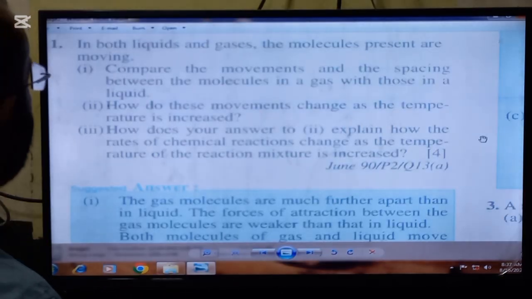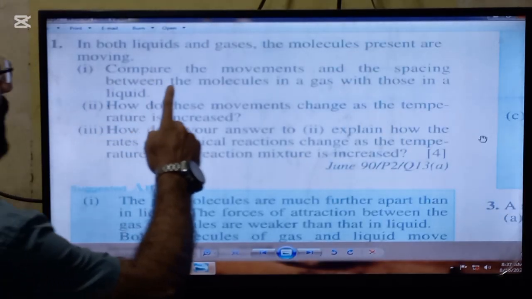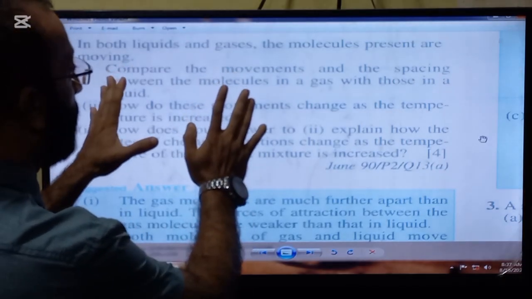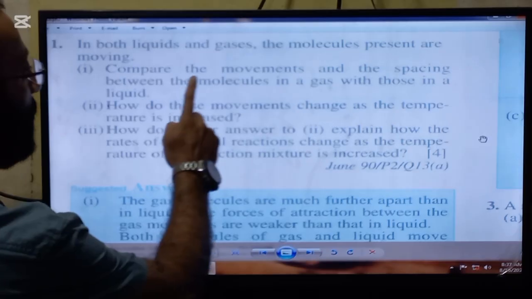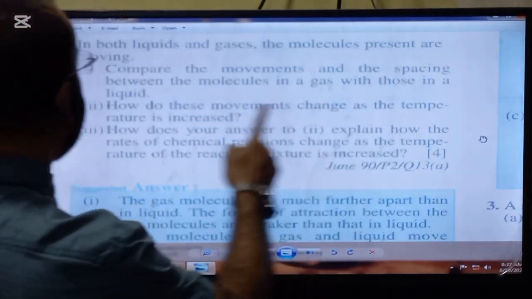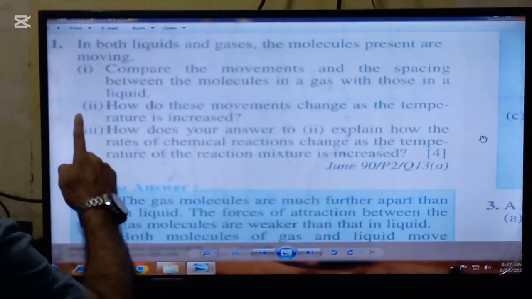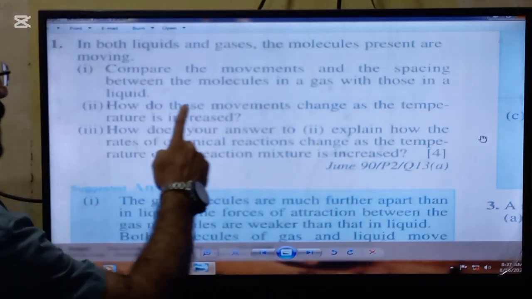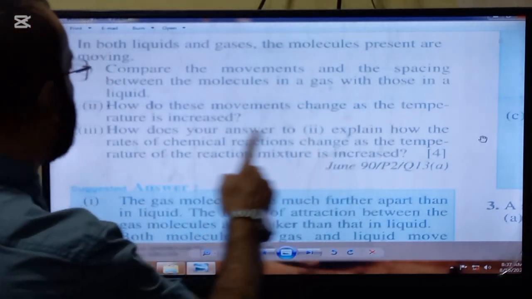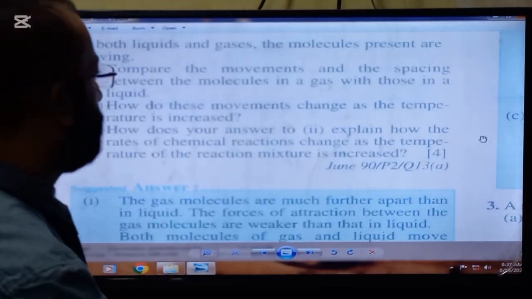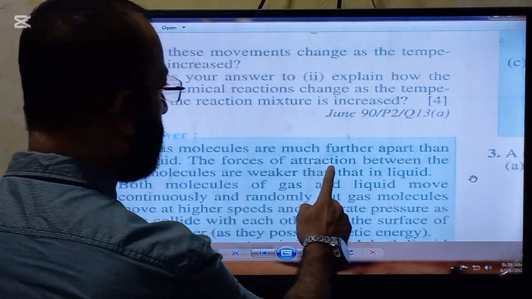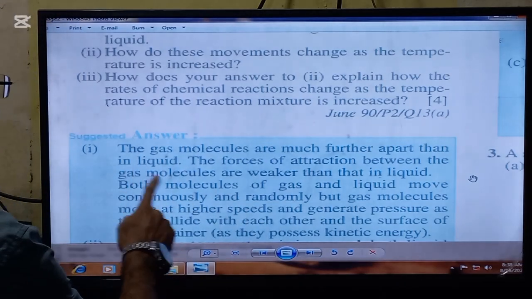The statement of the next question is, in both liquids and gases. So concentrate, only liquids and gases are given. In both liquids and gases, the molecules present are moving. First part is, compare the movements and the spacing between the molecules in a gas with those in a liquid. So here is the answer. The gas molecules are much further apart than in liquid.